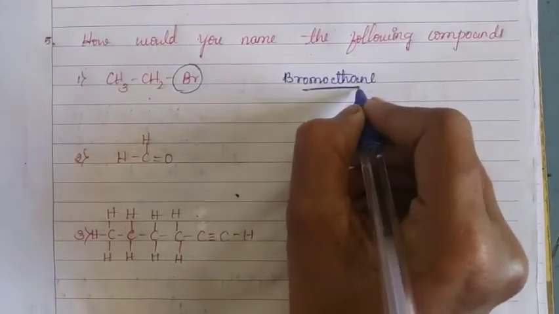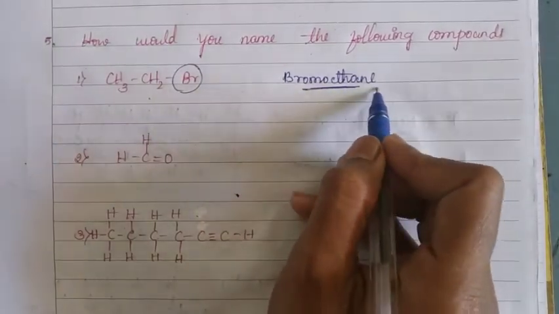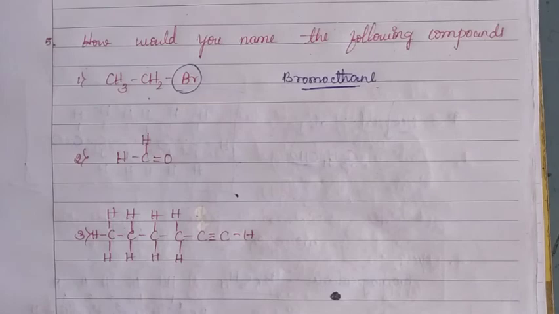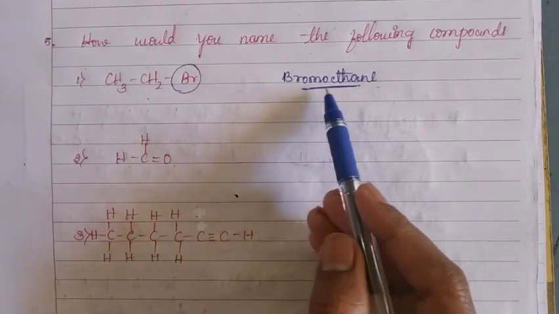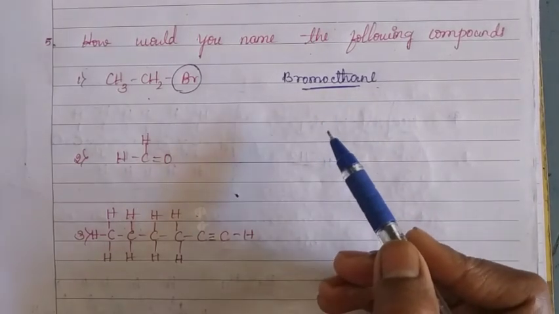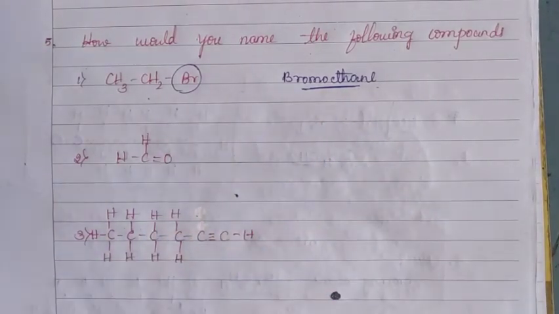Yes, I wrote it correctly. The name of this hydrocarbon is bromoethane. Now come to the second one.